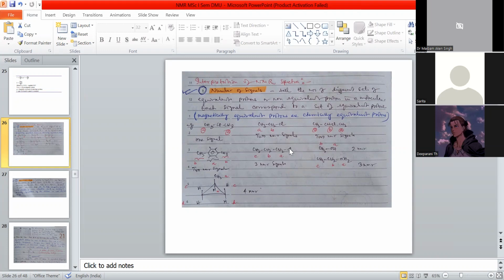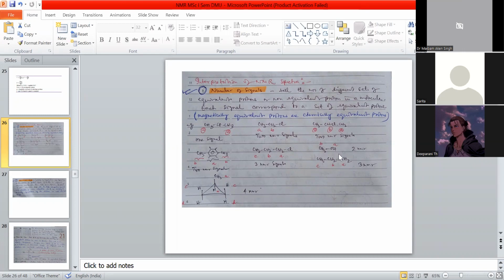This is an electron withdrawing group and this is an electron releasing group, so the environments are different. We put A, B, C. This CH3 is one environment, this CH2 another, and this is another. We will get 3 NMR signals.